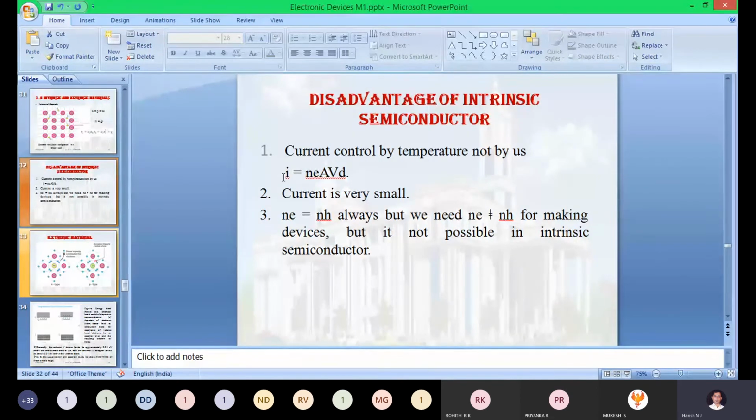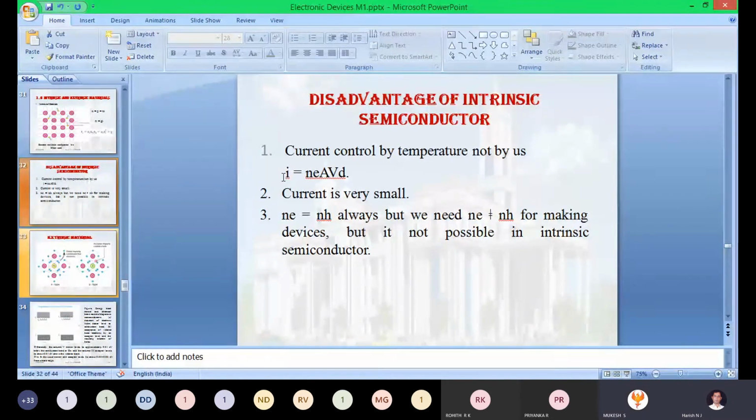When the surrounding temperature fluctuates, the current starts fluctuating. The same thing happens in the extrinsic.